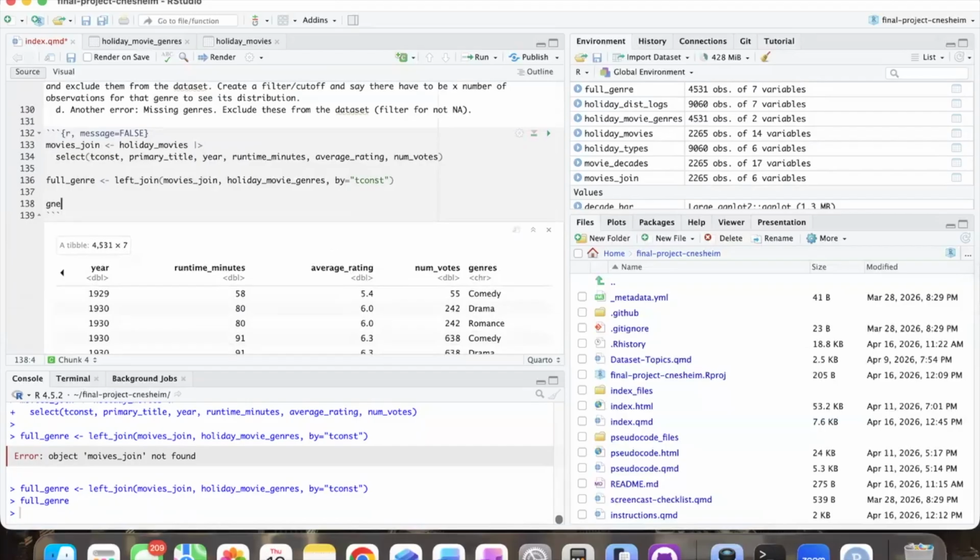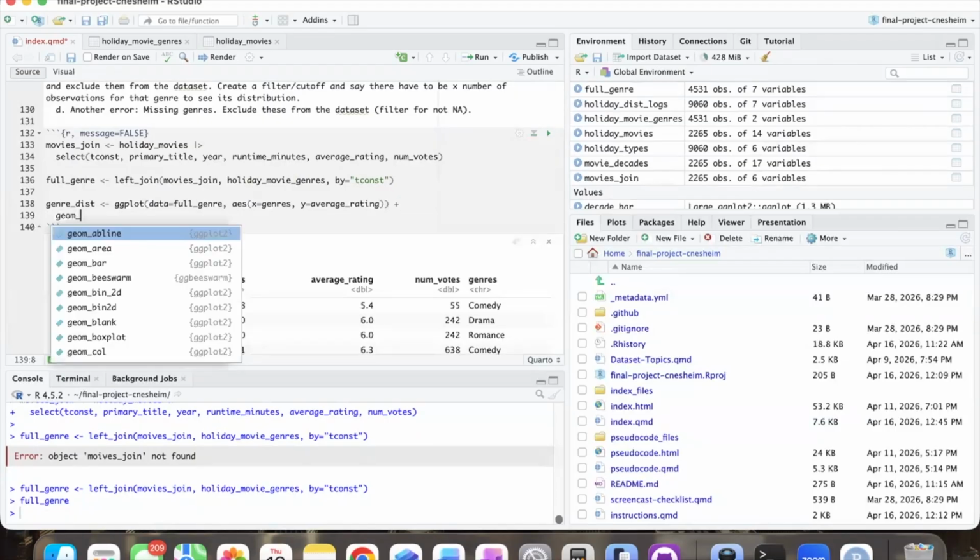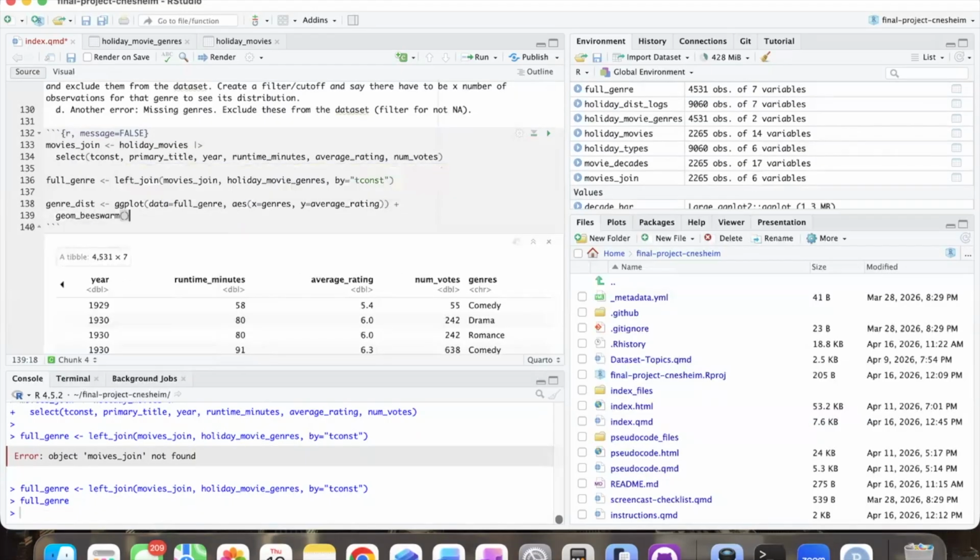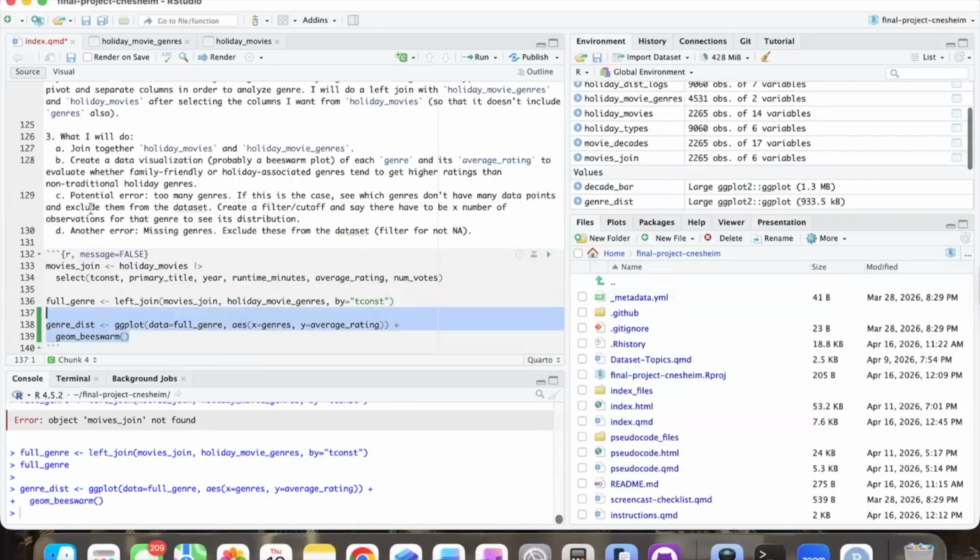So now let's look at the distribution for the genres. So we're going to do a ggplot. This is where we're going to bring in the beeswarm, just because I like seeing the concentration of where they are. So let's do, our data is going to be full genre. Our axes are going to be, X is going to be genres, and then Y is going to be average rating. And then we're going to add that to the geom. We're going to do beeswarm plot, like I said. So let's see what this looks like.